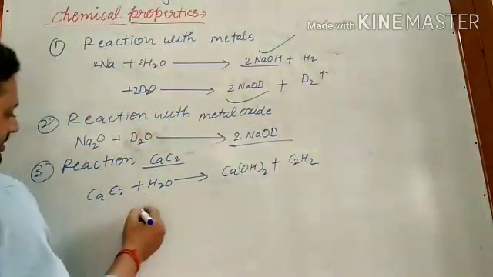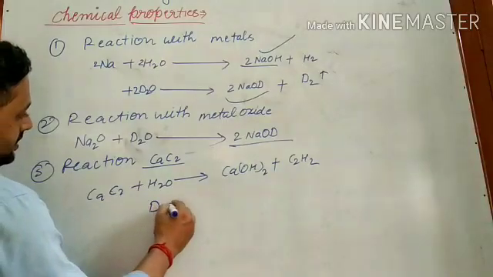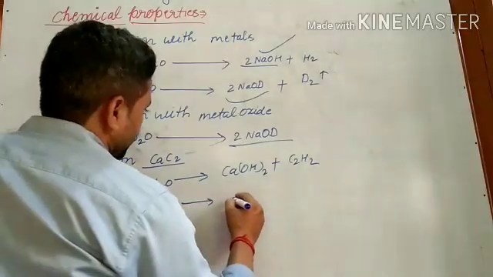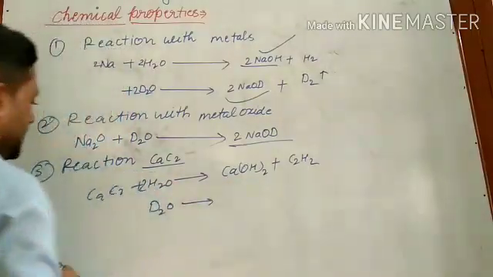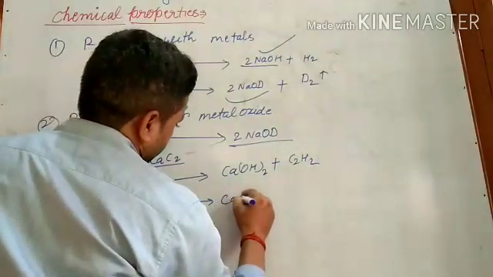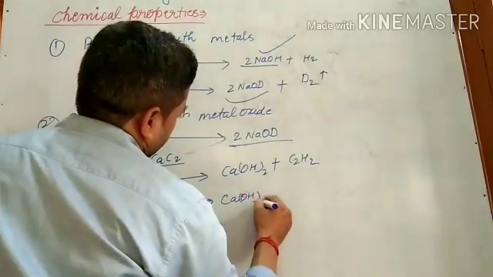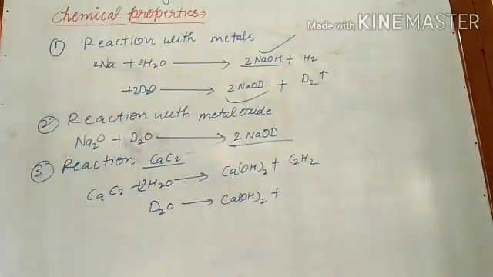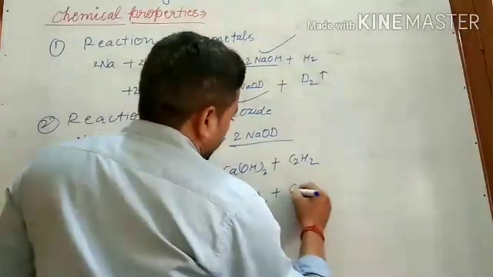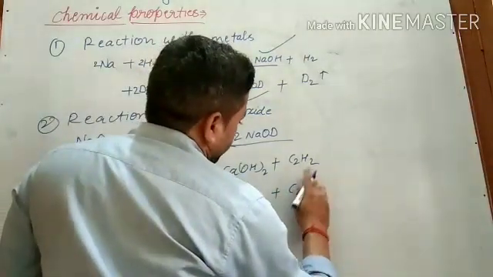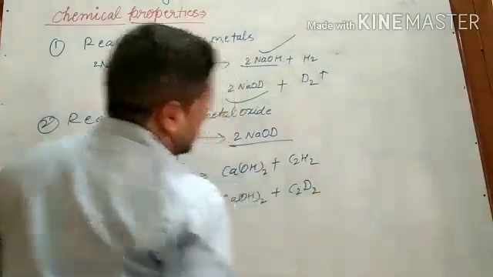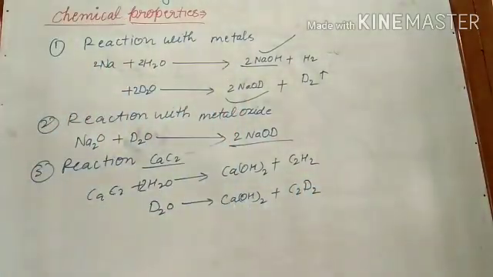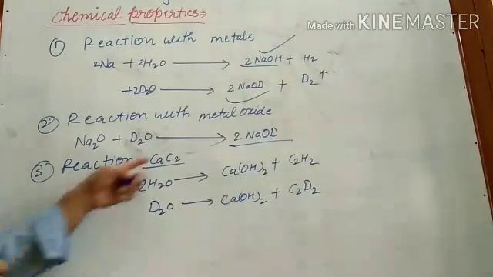Instead of this, if we take D2O, it will form calcium deuteroxide plus deuteroacetylene. So that is the reaction with calcium carbide.